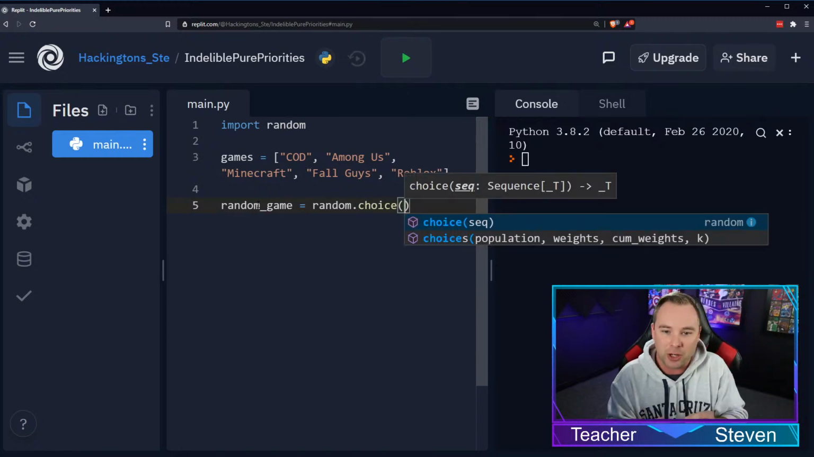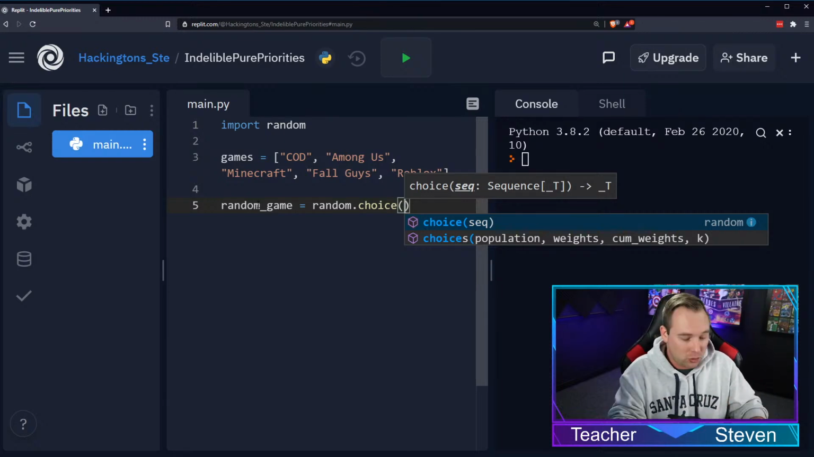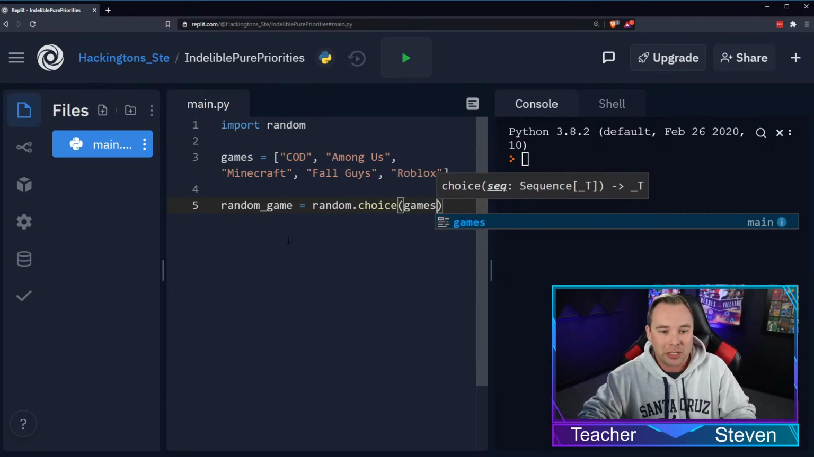Now, the choice is a function. A function takes a parameter. This function takes a parameter that is a list. You need to pass in a list for it to choose from. So we're gonna pass in our games list.